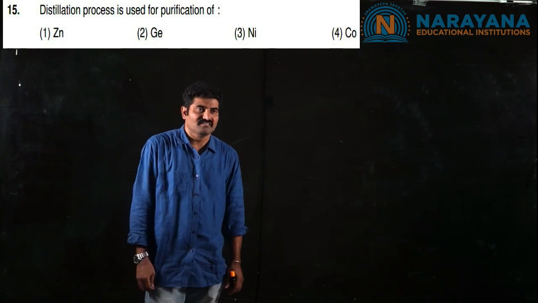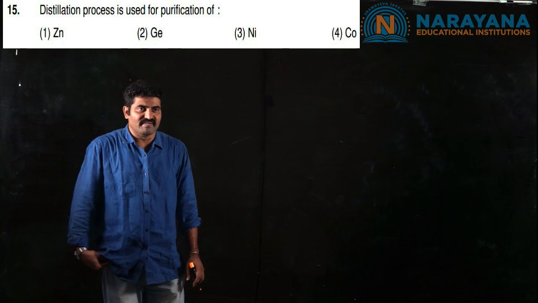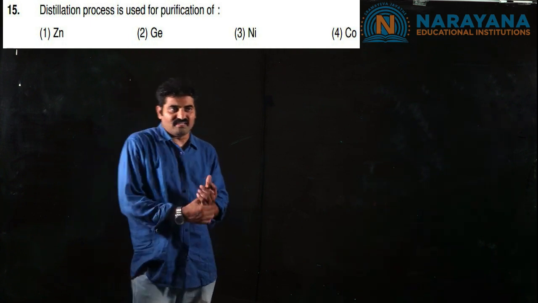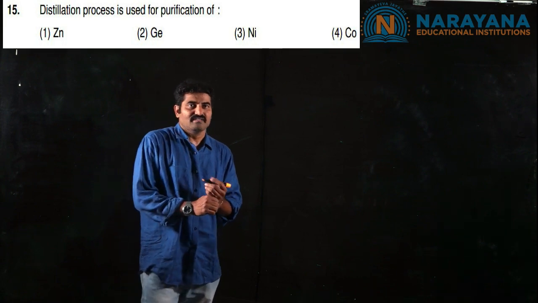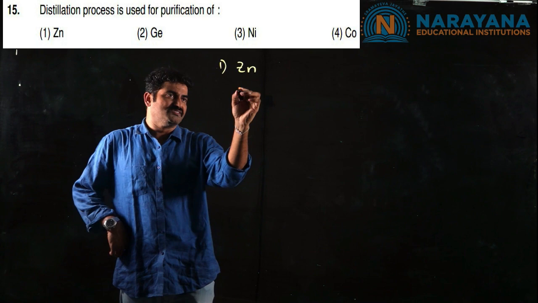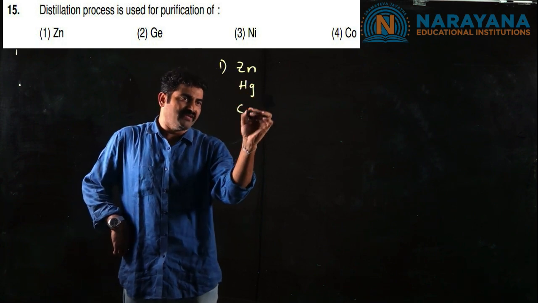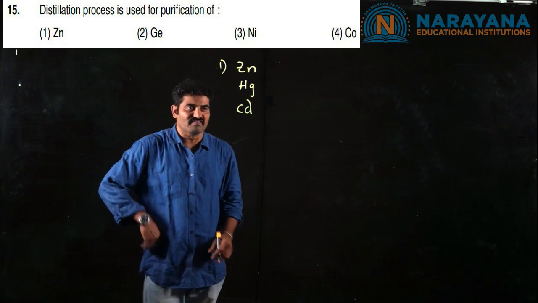The next question is purely a memory based question regarding the purification of metals. Which metal is purified by distillation process? That was the question asked. Among the options, zinc is the correct answer. Along with zinc, mercury and cadmium, as they possess low boiling points, can be separated by using the fractional distillation method.